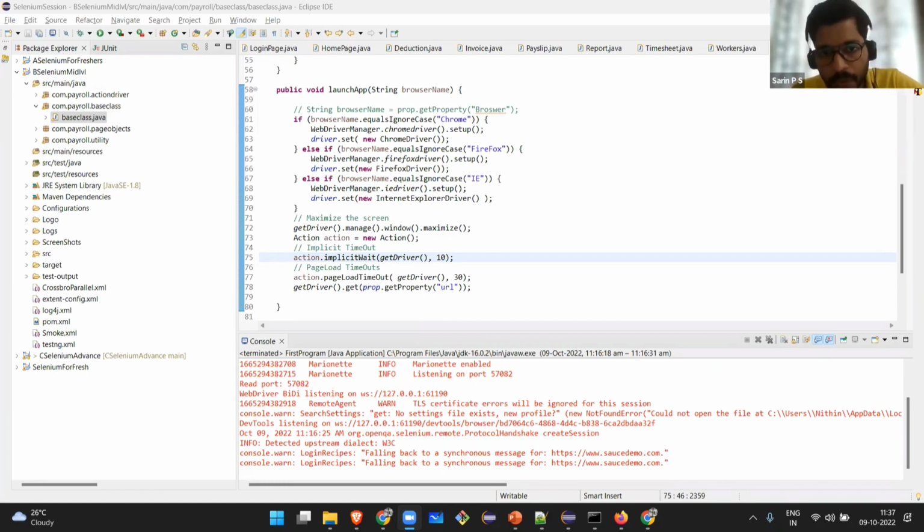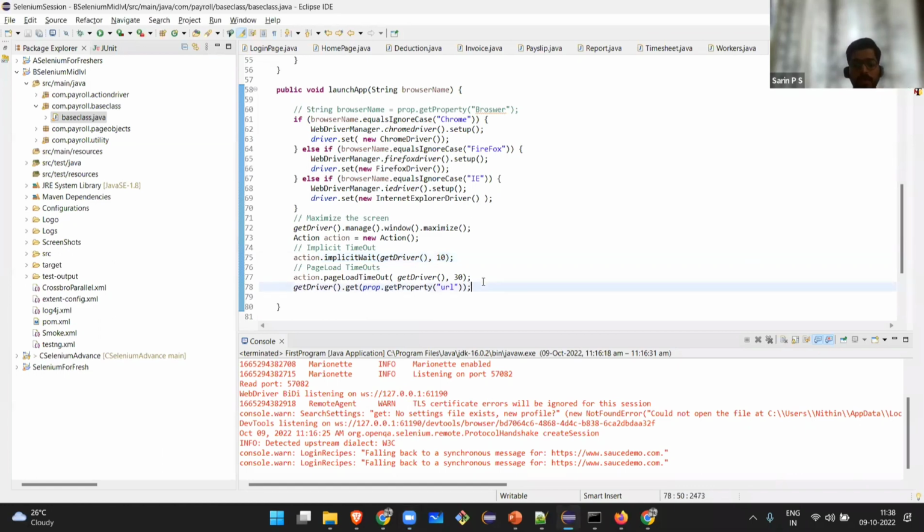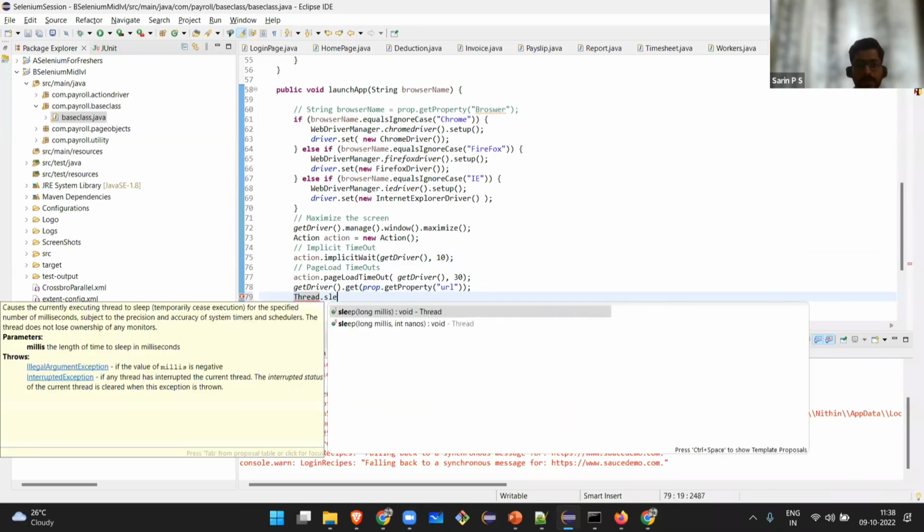Because if I explain this fully, it will take another 30 minutes. Implicit wait, explicit wait, and fluent wait. But I can help you with this in 1 minute, I think. Okay, what is implicit wait? Before saying implicit wait, I have to talk about what this thread.sleep is, and why it is not advised to use it inside the framework or the test cases.